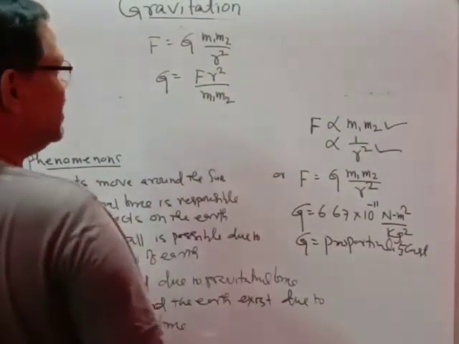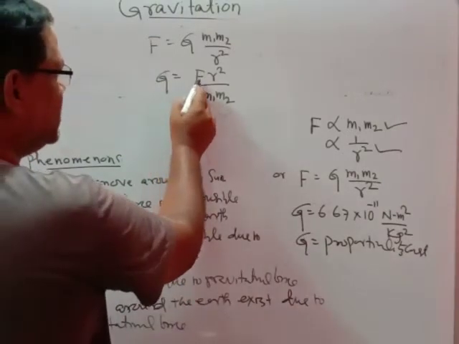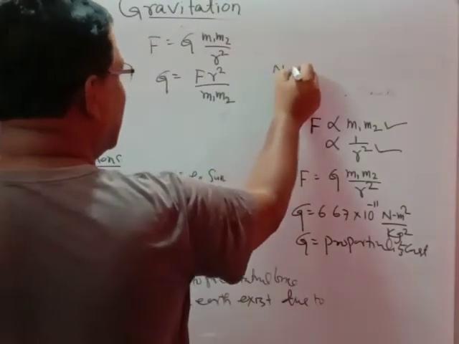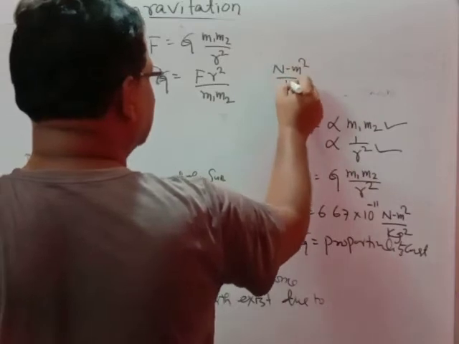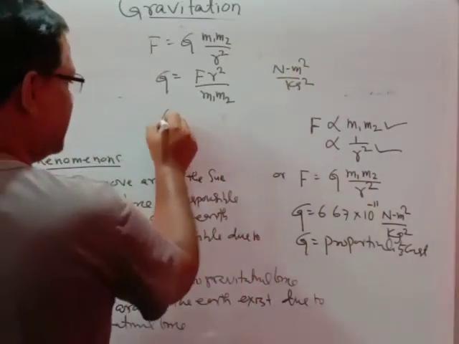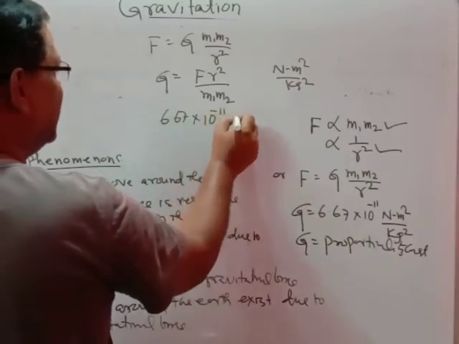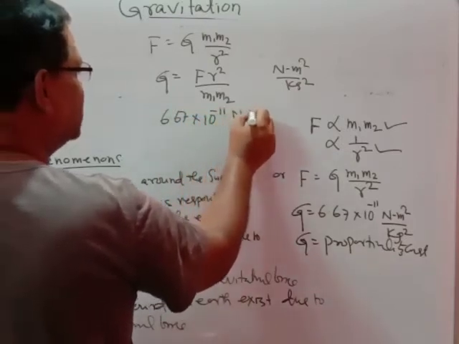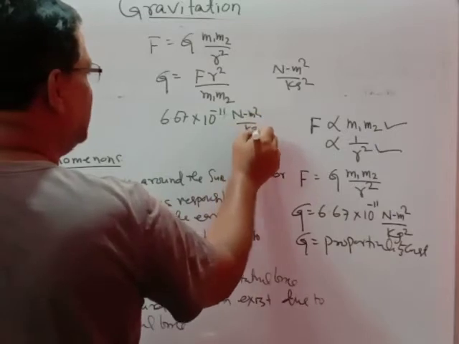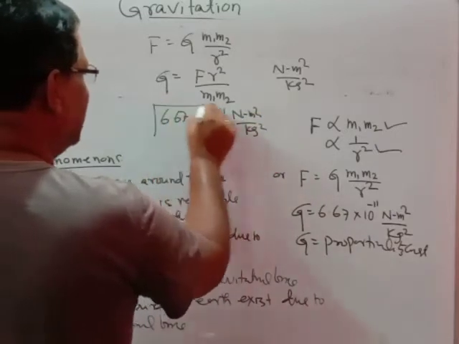If you find the units, it is Newton meter square per kg square, and its value is 6.67 into 10 to the power minus 11 Newton meter square per kg square. You have to remember this value.